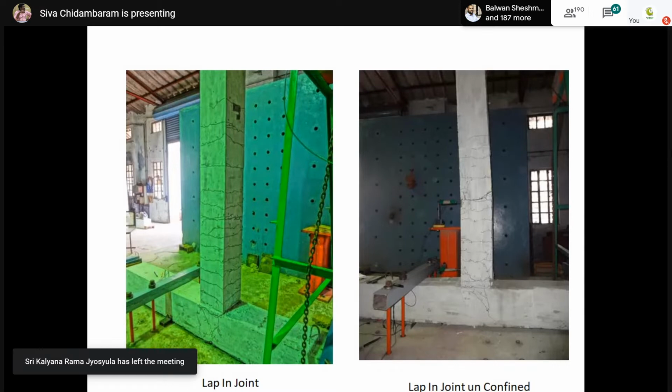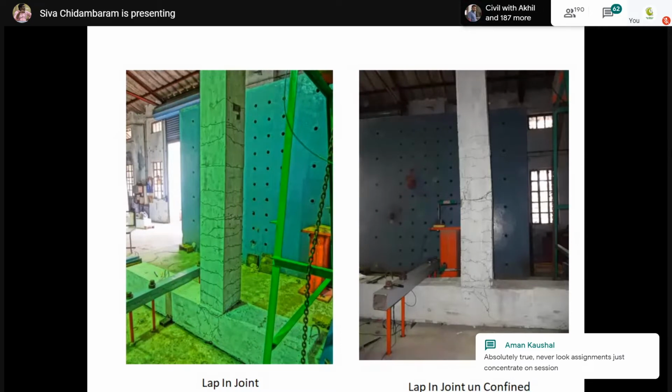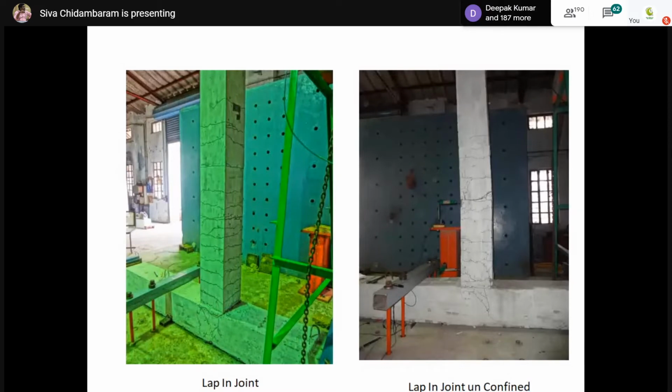The lap reinforcement has slipped from the joint because the joint is subjected to a large amount of lateral force, but the lapping was not able to transfer the force to the joint, and hence the rebar slipped from the connected point, as you are witnessing in the second image. So the failure happened away from the joint. Away from the joint is good for the joint, but we were not able to achieve the desired load carrying capacity because of earlier slippage of reinforcement from the lap region. So this is why lap should not be used exactly at the joint regions, as well as wherever we have high bending moments.